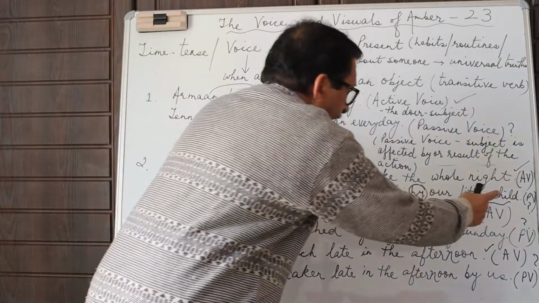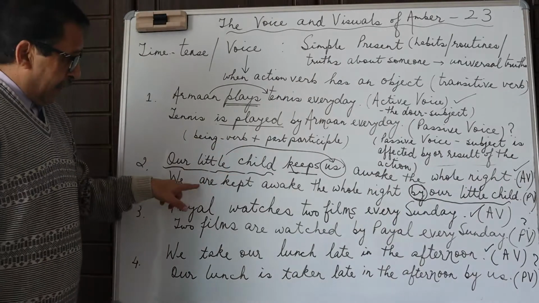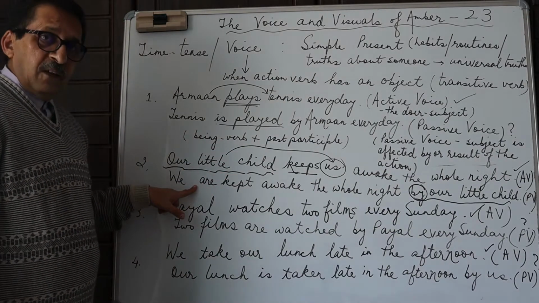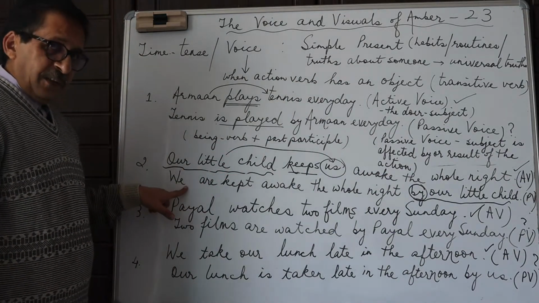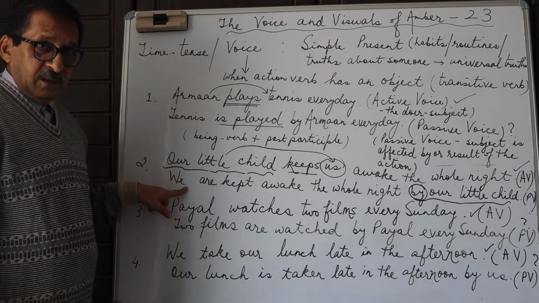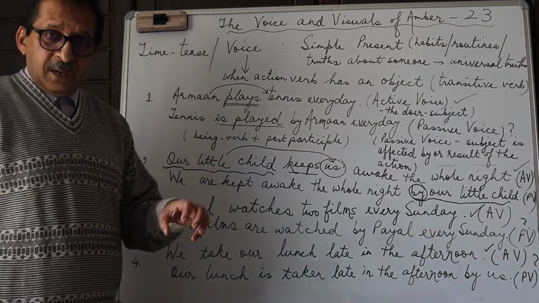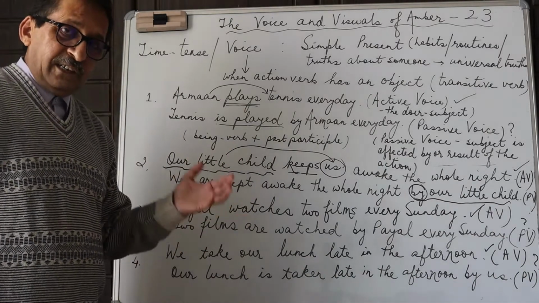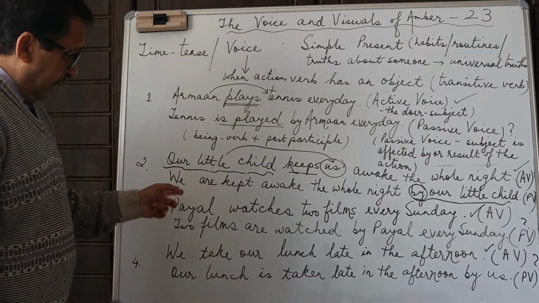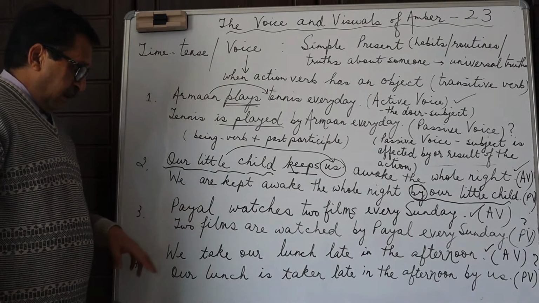Here, maybe I can just erase this question mark, because we can have a reason for the passive voice of this sentence when the victims, as I told you, the poor parents, are affected very badly every night by their little child disturbing them. Then that sentence can be expressed in the passive voice.